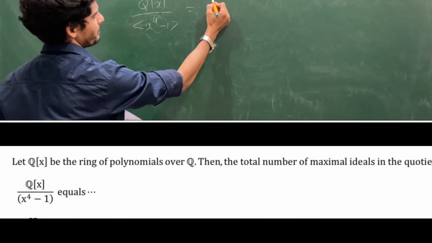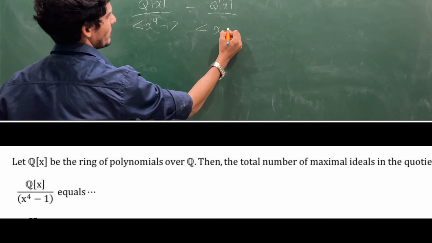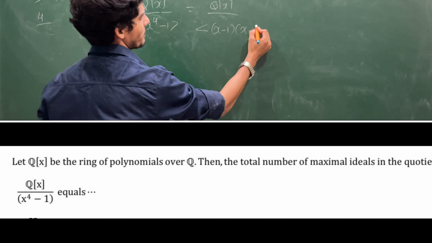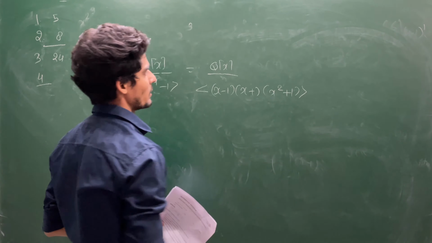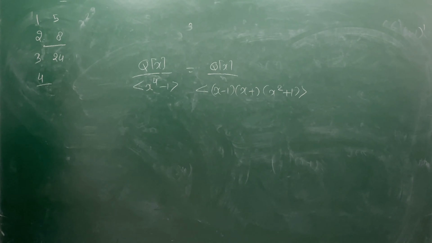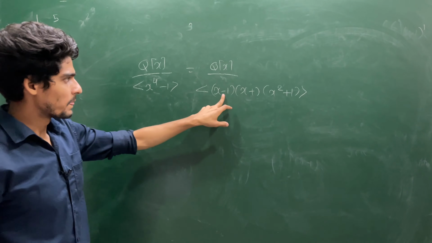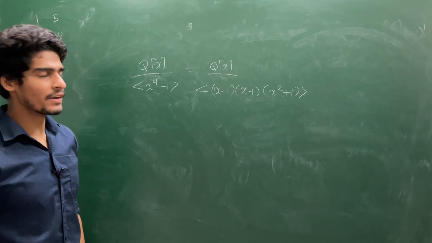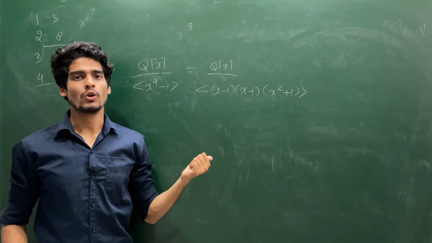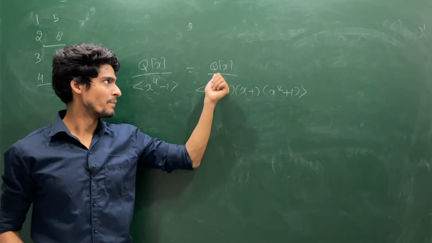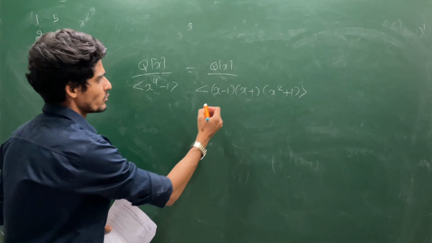Can I write it in this manner? This is (x minus 1), (x plus 1), (x square plus 1). That is okay with you. Now you see these three are pairwise co-maximal ideals. You choose any two ideals, that will form co-maximal ideals. That means I plus J will give you the whole ring. Suppose, for example, I am choosing these first two ideals.